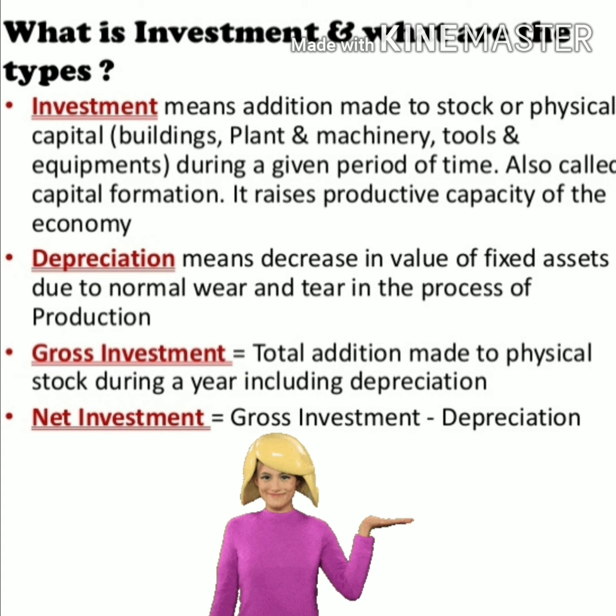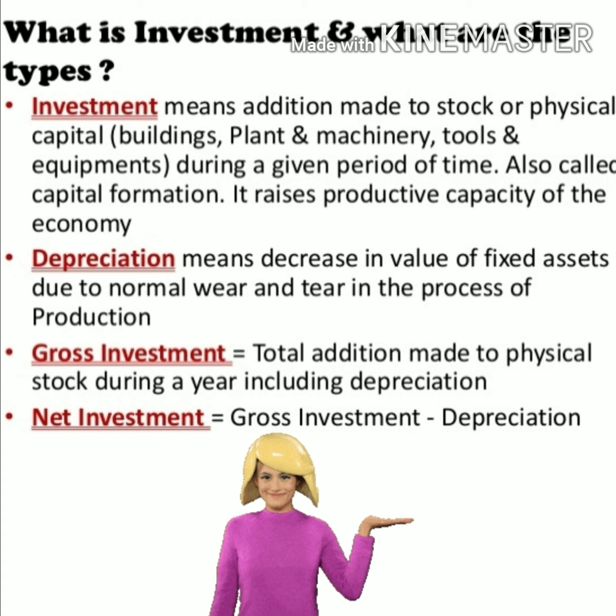equipment. But what is depreciation? Depreciation means when there is a decrease in the value of a fixed asset just because of regular use during the production process, that is known as depreciation. Now the types of investment are gross investment and net investment. Gross investment means the total addition made to the physical stock during a fiscal year including depreciation. Next, net investment does not include depreciation.